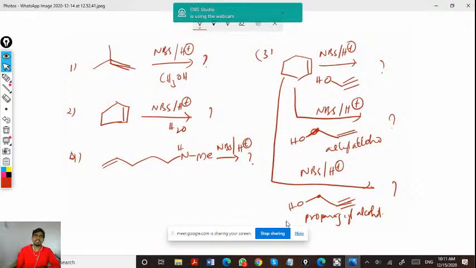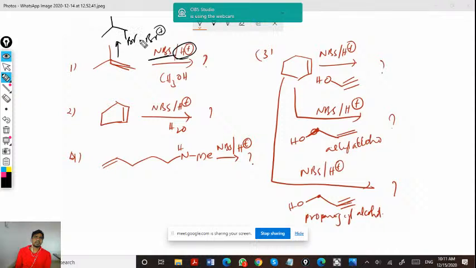So we'll continue with yesterday's problem. Sidhu has given some of the answers. It would be good if the others also give them. So initially NBS under the influence of H plus is going to give Br plus. Br plus will be added so that it should give a more stable carbocation.